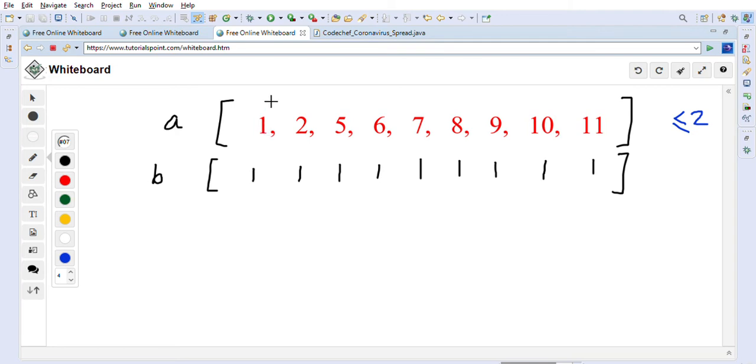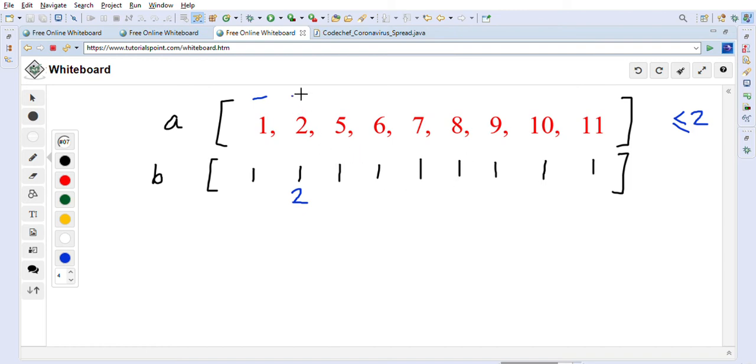So if we are at number 1, then we will check the right side, right? So virus can spread to 2 because distance is 1. It cannot spread to 5, right? Because distance of 2 and 5 is 3, so it is not less than or equal to 2. Once we realize that it cannot spread to 5, we will not check the remaining values, because the distance will be more only, so we will just break out there. So let's update the values. The 2 can get infected, so the value will become 2 in this case, right? Other values will remain as they are.